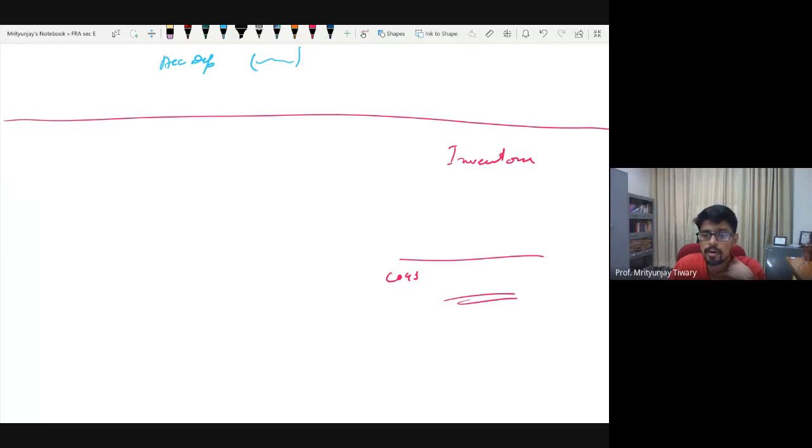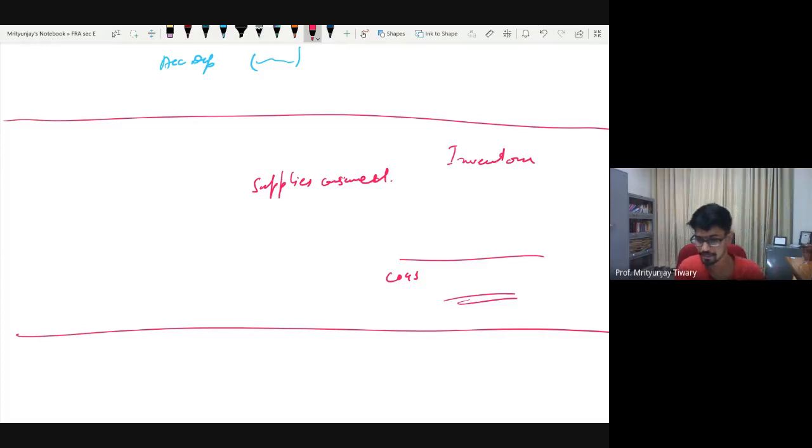Similarly, for office supplies, the term used should not be depreciation. Rather, the term used should be, let's say, supplies consumed. Supplies consumed. Okay. Does it make sense what is being discussed? Okay, good. Let's do the last bit of the thing that we needed to do today.